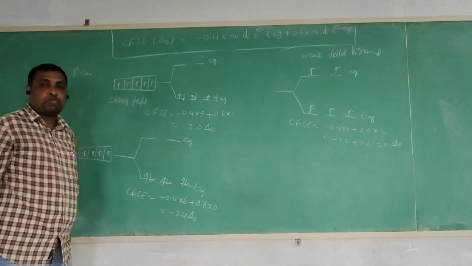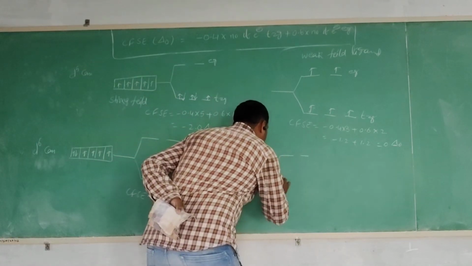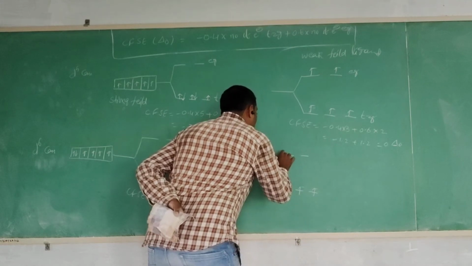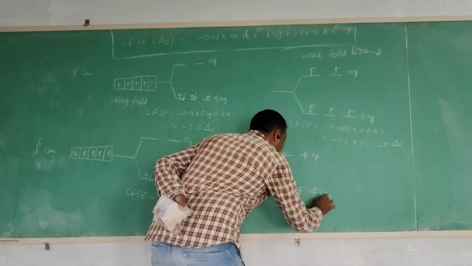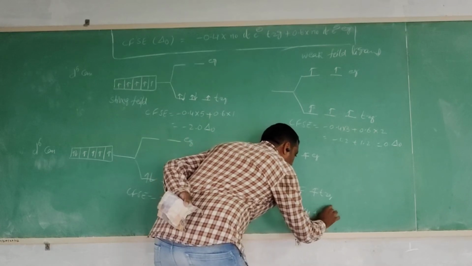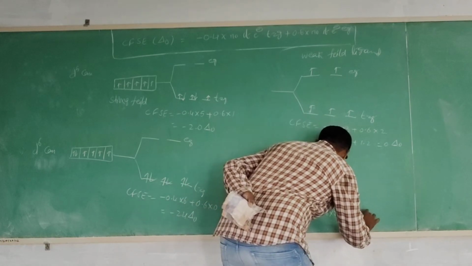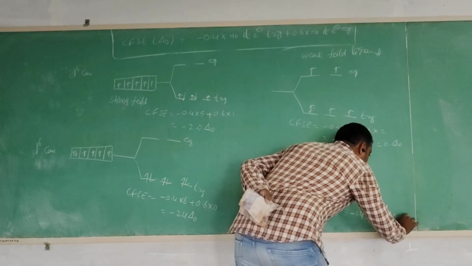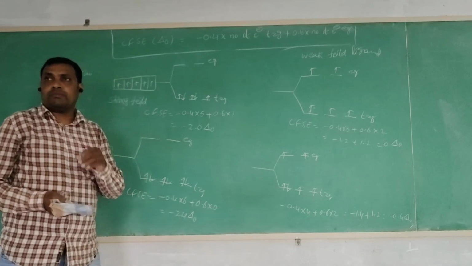Next, on the right hand side, the ligand is a weak field ligand. With 6 electrons, the first 3, then the fourth and fifth, and the sixth electron is involved in pairing. So minus 0.4 into 4 plus 0.6 into 2, which is minus 1.6 plus 1.2, equal to minus 0.4 delta O. This is the d6 configuration.